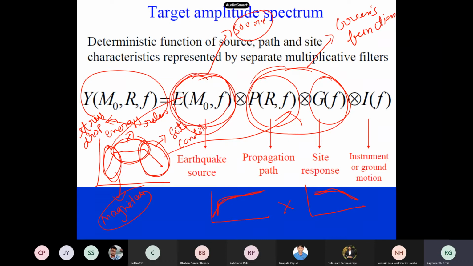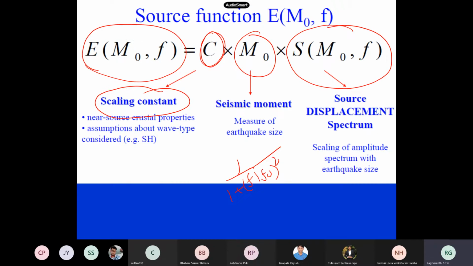So this is a source. Then this is all the Green's function. We call them all empirical equations. You see, we try to fill up in this method. Okay, so now this is a source function. The source function, you see, we write as C M naught. Yes, I told you in the last class also.